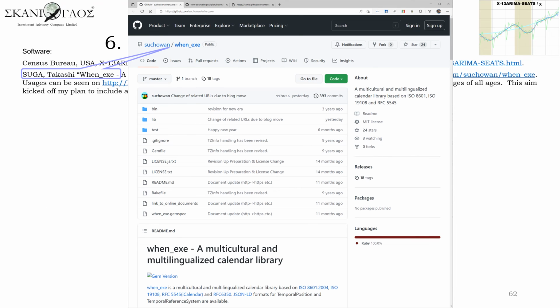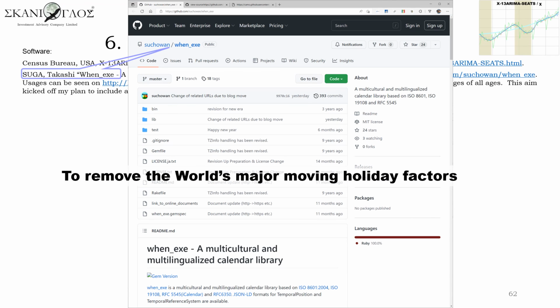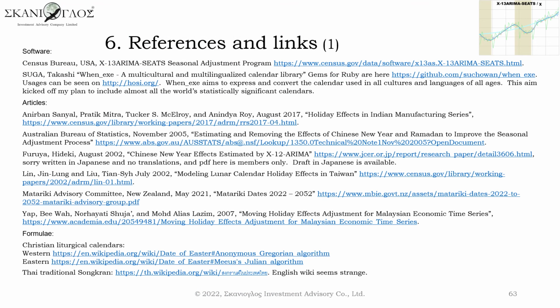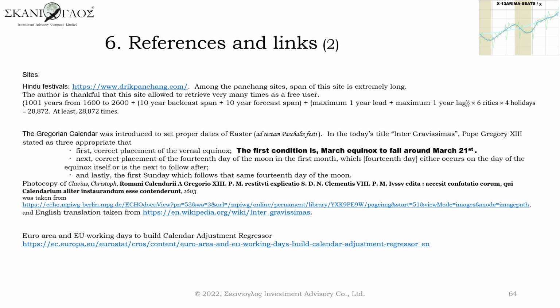There remain lots of stories about enhancement of the census method. Mr. Takashi Suga began to develop Wenigze in the mid-1990s. Wenigze is a library of all the calendars which have ever appeared, been planned, or imagined in history. This is the source of my idea for a module to remove the world's major moving holiday factors. Links to articles, formulae, and important sites will be stored in the PDF version of this slide.